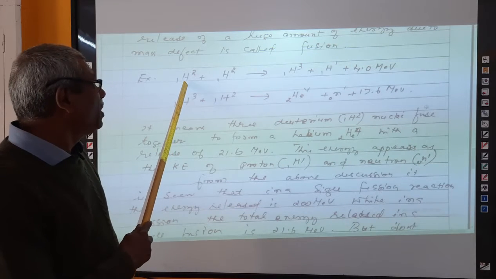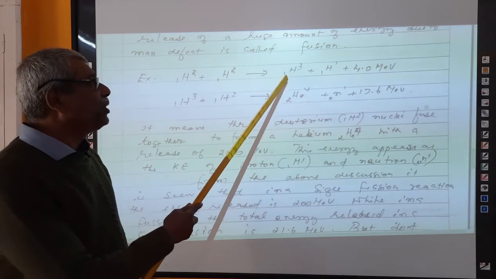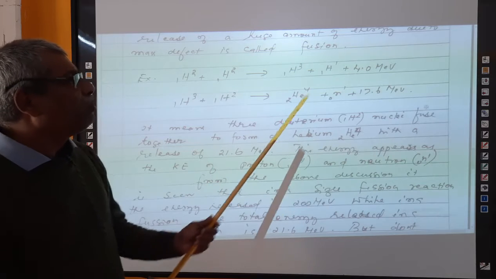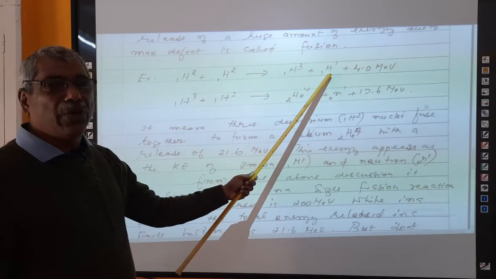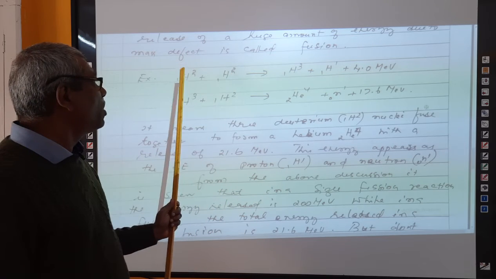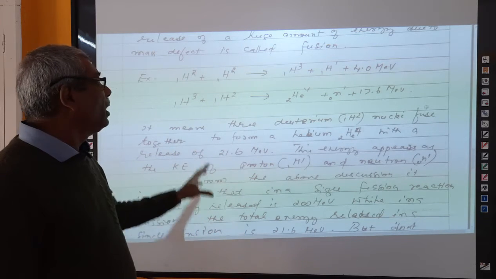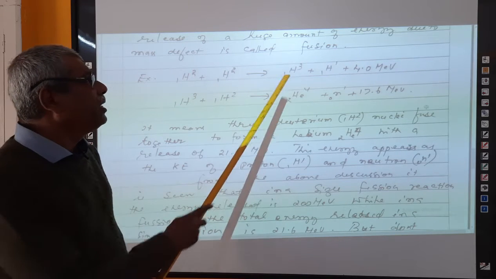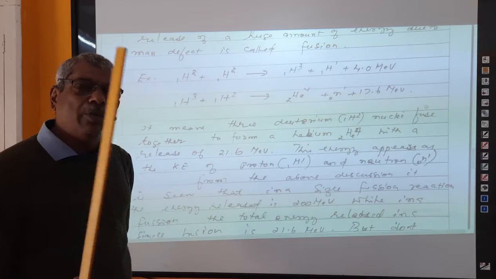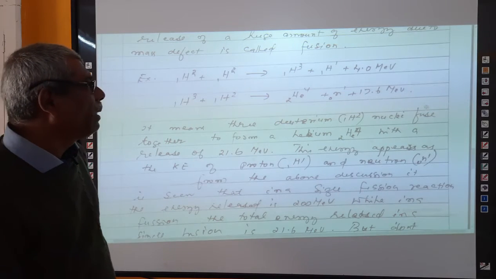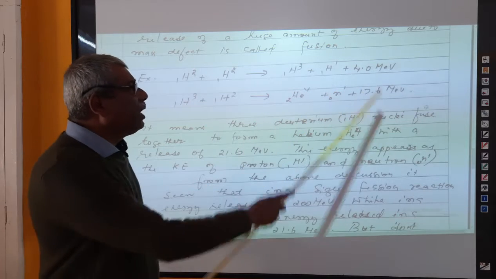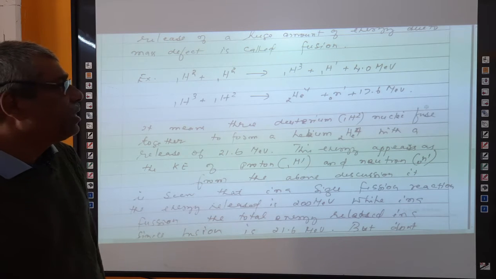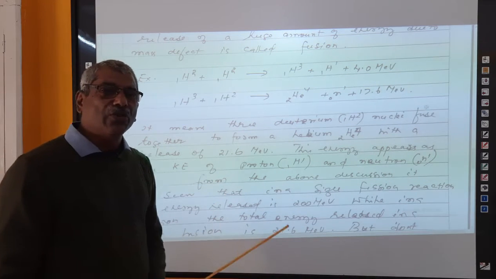This is deuterium. H2 1 gives rise to H3 1 plus this is a proton. Am I correct? H1 1 is a proton, right? These two masses when you calculate, the sum of the mass of H2 1 plus H2 1 will always be greater than H3 1 plus H1 1. H1 1 means proton, right? In that case, a large amount of energy, 4.0 mega electron volt, is also produced. So this is what is called fusion reaction.